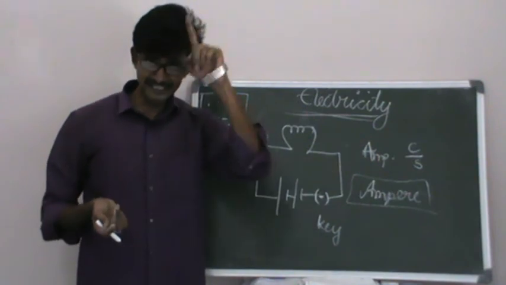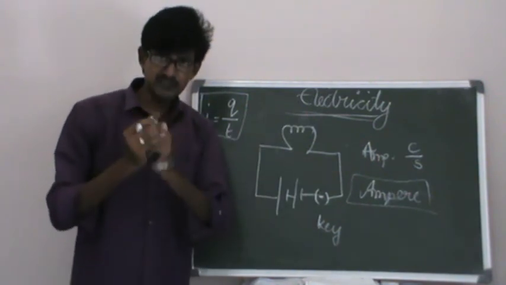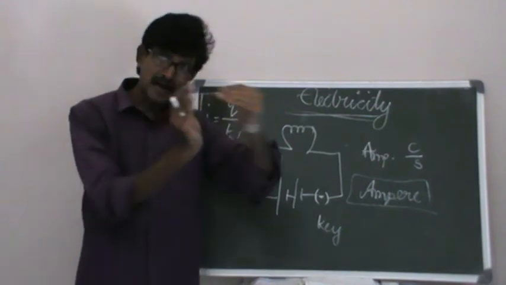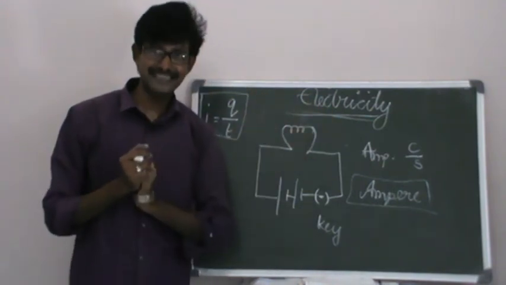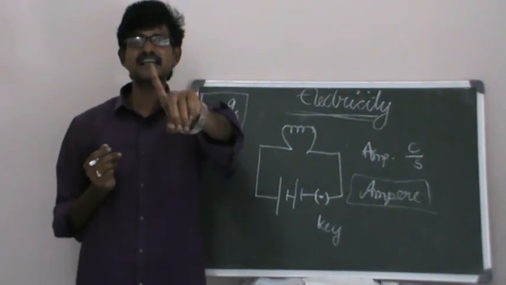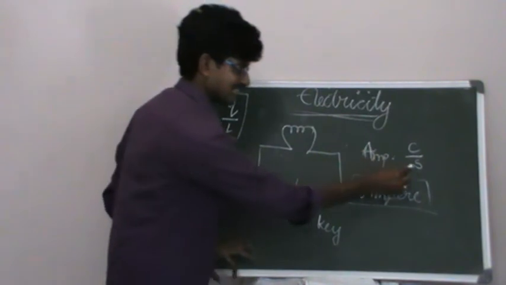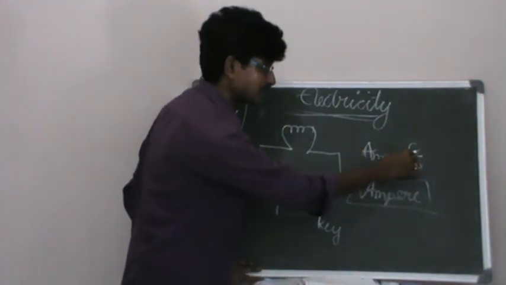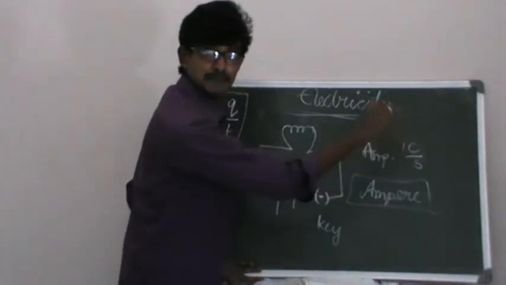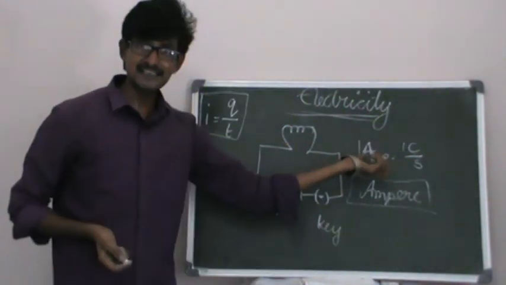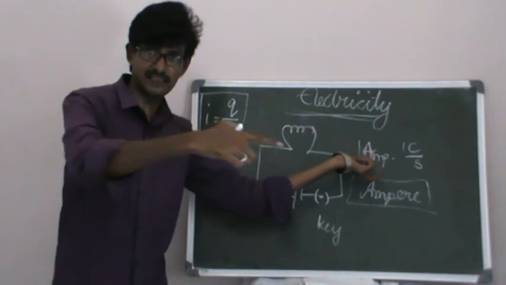It means in 1 second, if 1 coulomb of charge is passed through the conductor, then 1 ampere current is said to be flowing in that conductor.